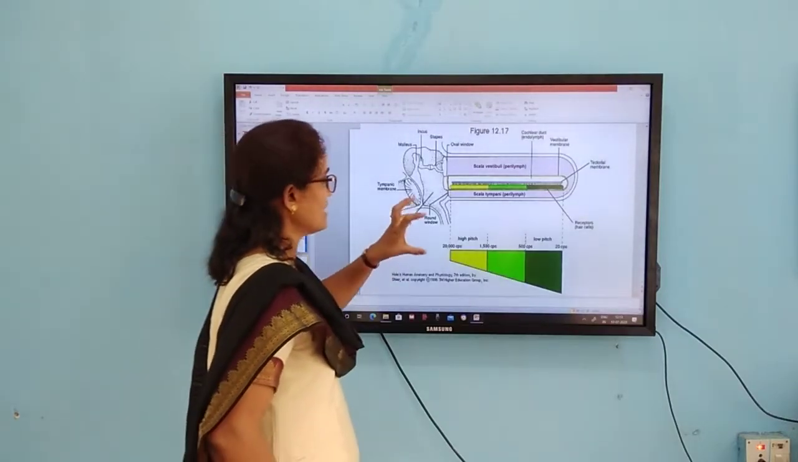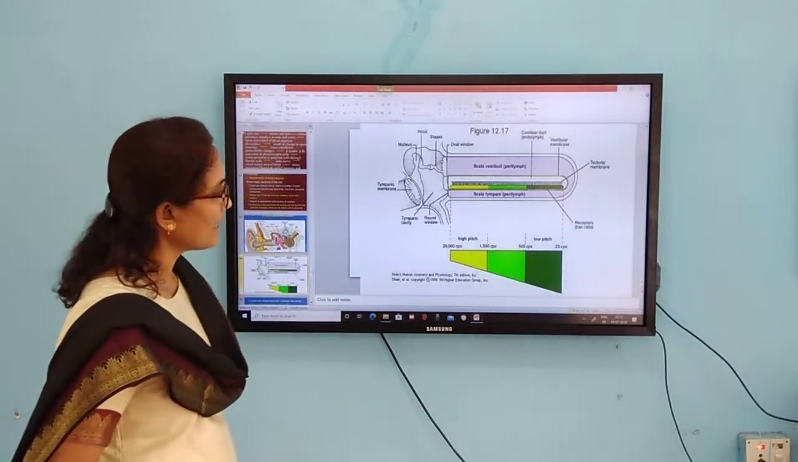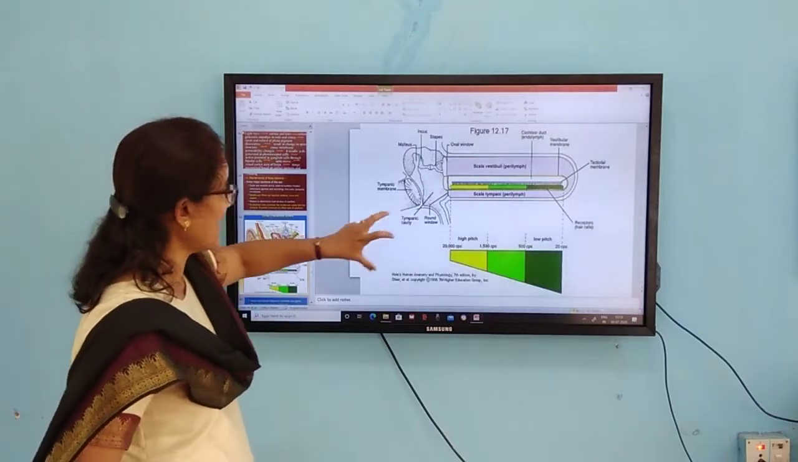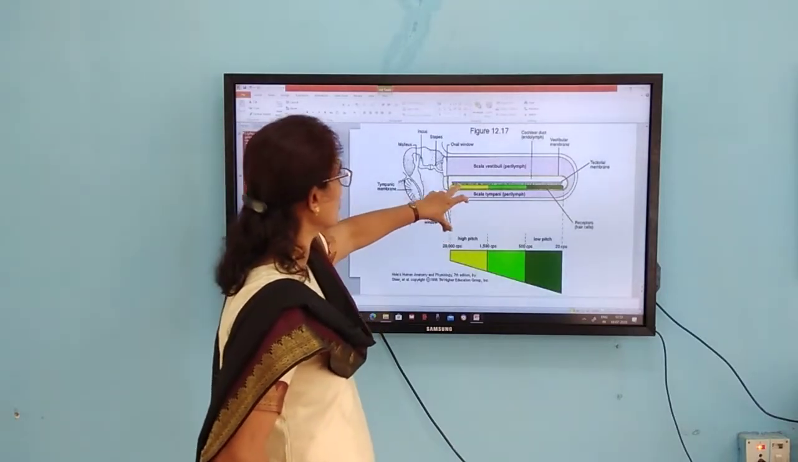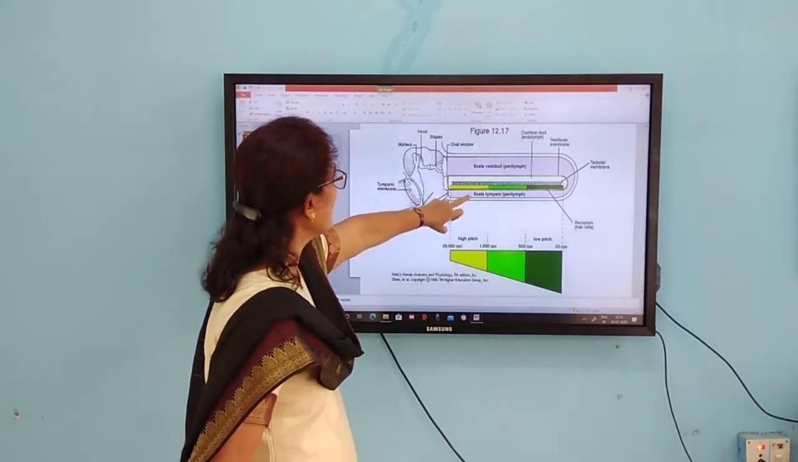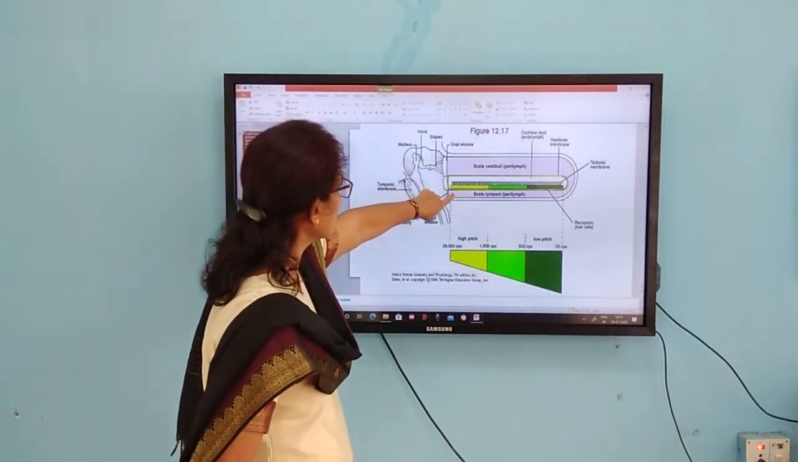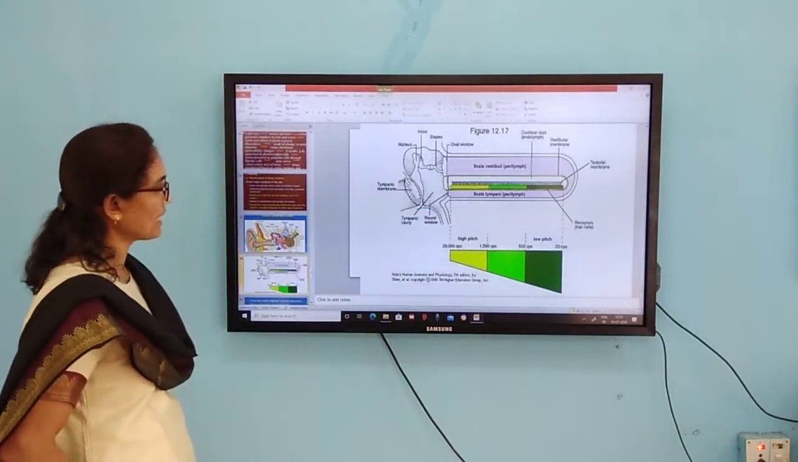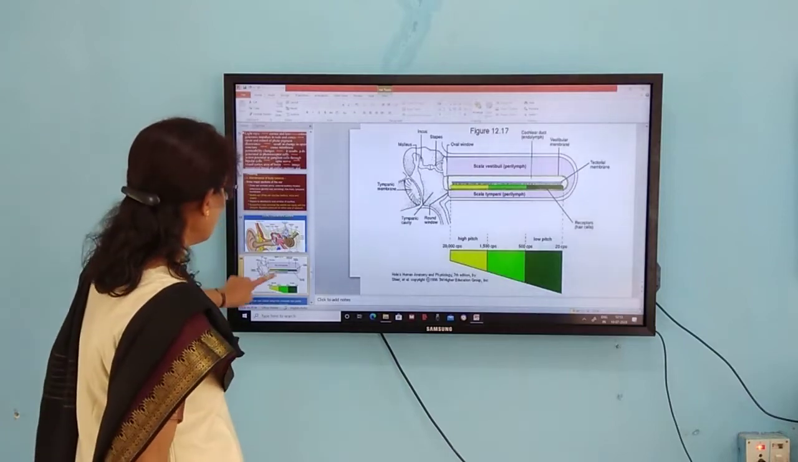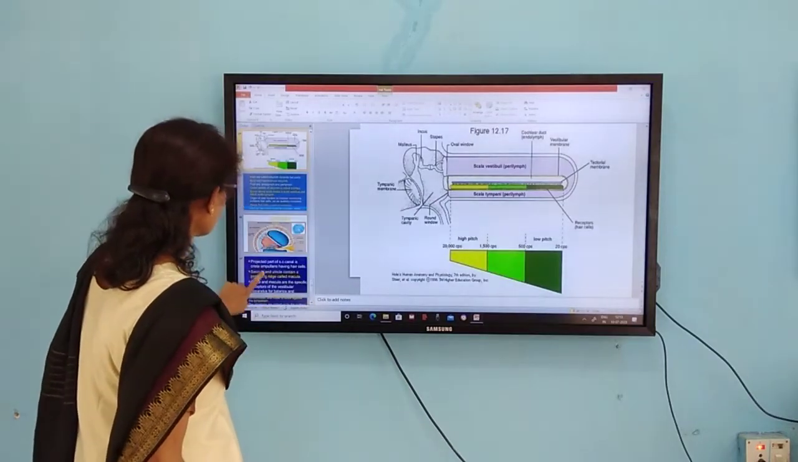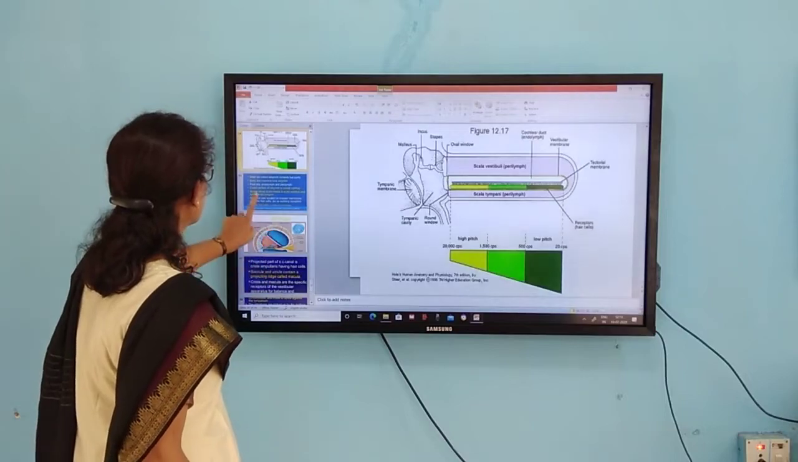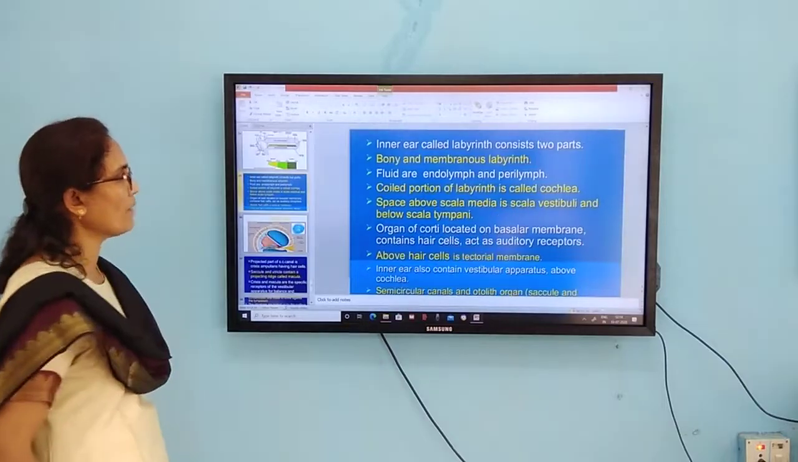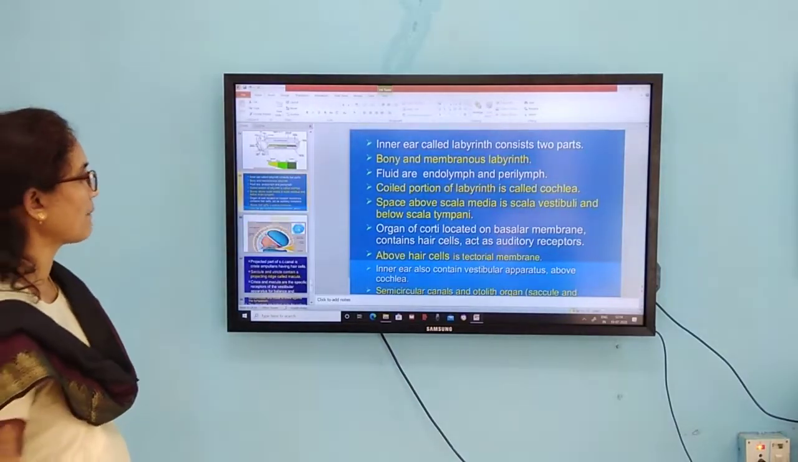Coming to the next aspect, if you see the section of the internal ear, you can find the fluid present in the labyrinth, which we call endolymph. Around the labyrinth you can find the perilymph. It divides the internal ear into scala vestibuli and scala tympani. Within the internal ear you can find the endolymph. The internal ear consists of two parts, the bony labyrinth and the membranous labyrinth.